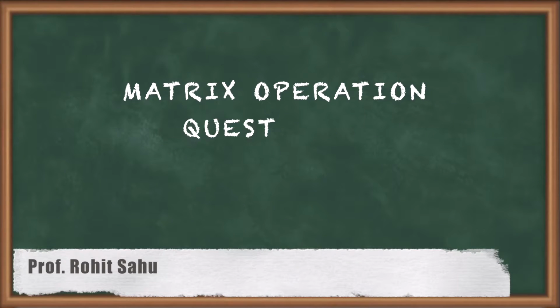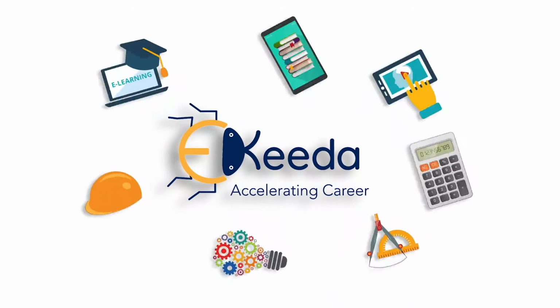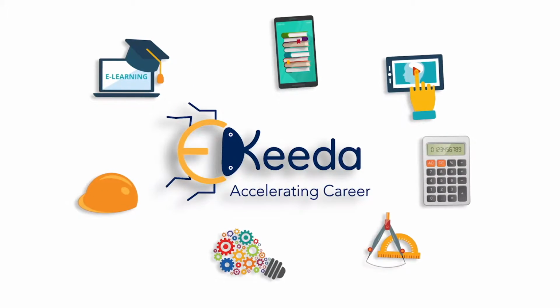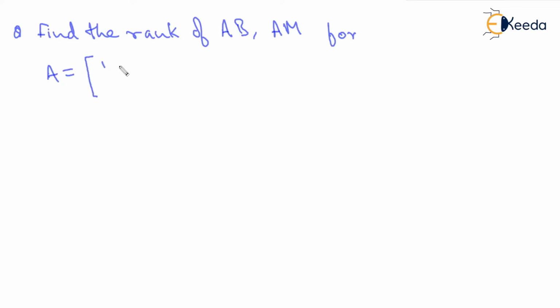Hello everyone. In this session, we'll discuss rank of a matrix. Find the rank of A, B and AM for A is equal to [1, 2; 2, 4].